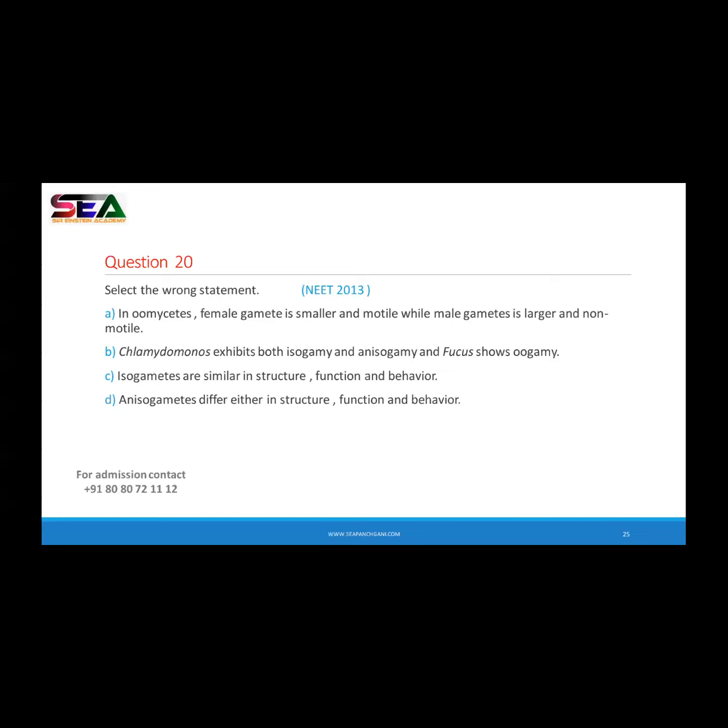Yes. Okay. Now see the question there in front of you. Select the wrong statement. In oomycetes, female gamete is smaller and motile, while the male gamete is larger and non-motile. Second statement, Chlamydomonas exhibits both isogamy and anisogamy, and pupils show oogamy. Third, isogametes are similar in structure, function, and behavior. And last one, anisogametes differ in structure, function, and behavior. So tell me what is oogametes?